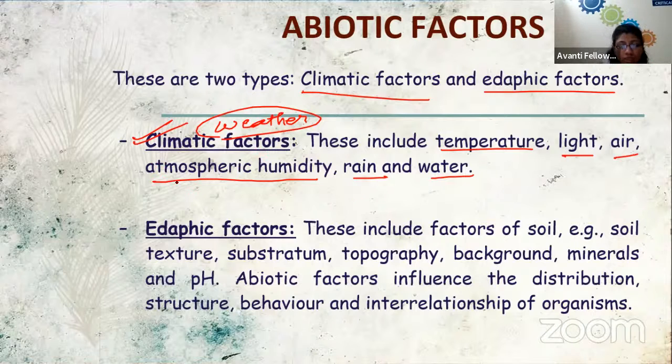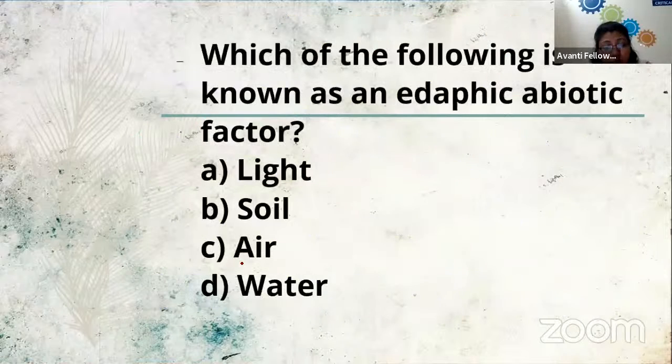Then we have the edaphic factors. These edaphic factors include soil texture, substratum, topography, background, and mineral and pH distribution. That means they are the factors which influence our abiotic factors, those because of which the structure and behavior of our abiotic factors change. Those factors are edaphic factors. The factors which influence the structure, behavior, and nature of our abiotic factors are edaphic factors.